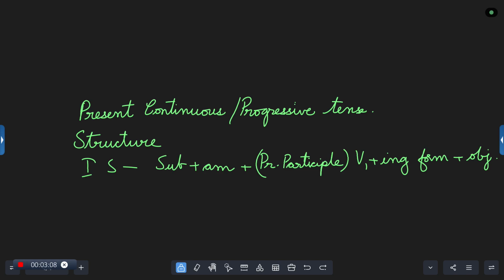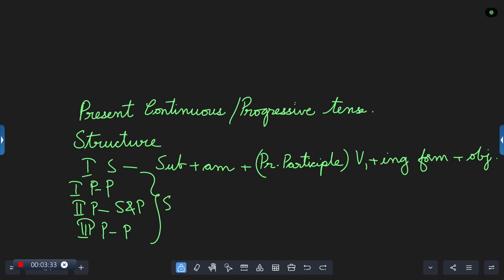In case it is first person plural, let me write it separately. First person plural, second person singular and plural, and the third person plural. For these three, we have another one. What is that?